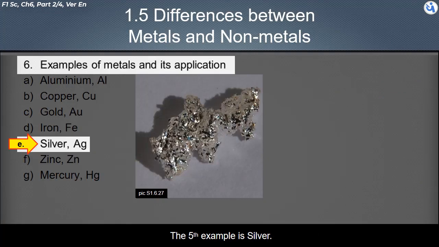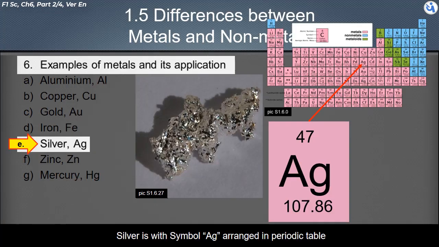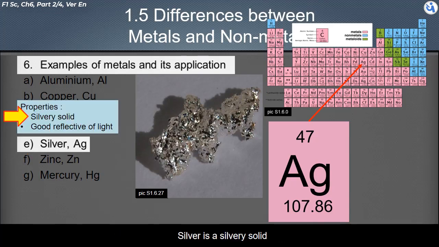The fifth example is silver. Silver is the element with symbol Ag, arranged in the periodic table.